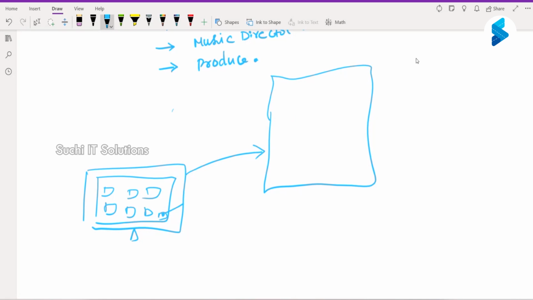Your application will have a certain database. Here in our case, we'll have a Postgres database, and let us say our DB name is MovieDB. In that we can have multiple tables: one table for movie, one table for actors. So all the actors' data should go in the actor table, and all the movie data should go in the movie table.